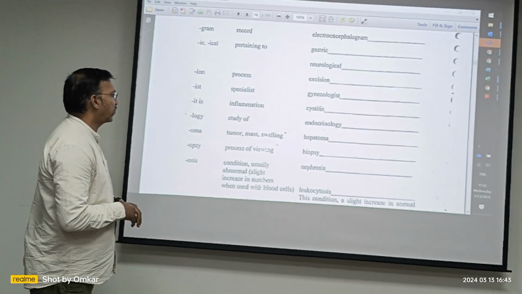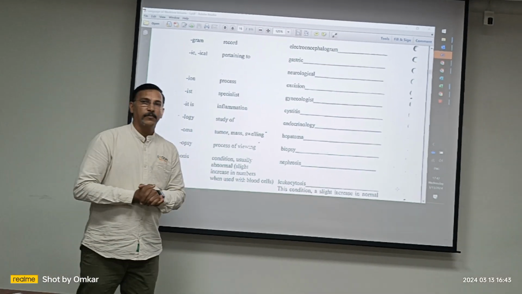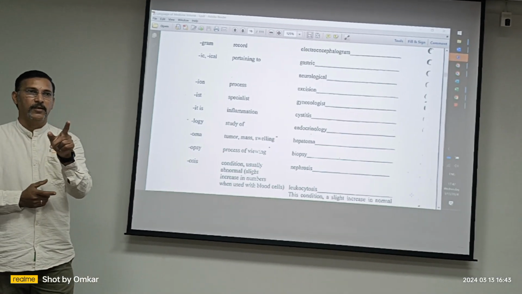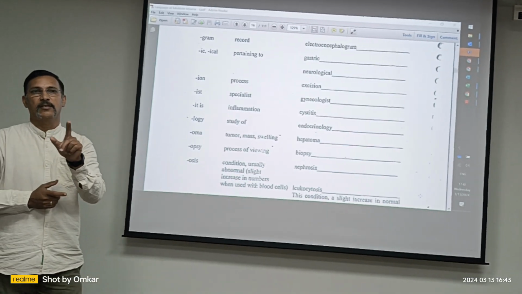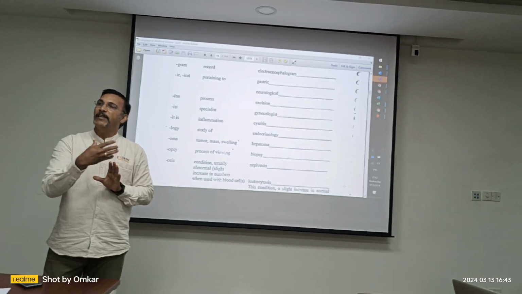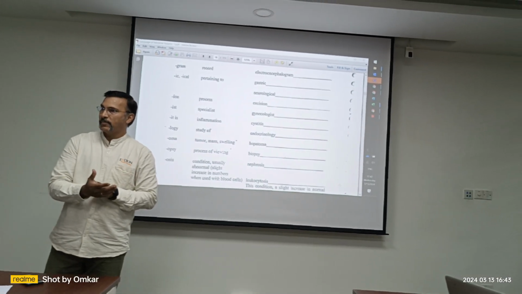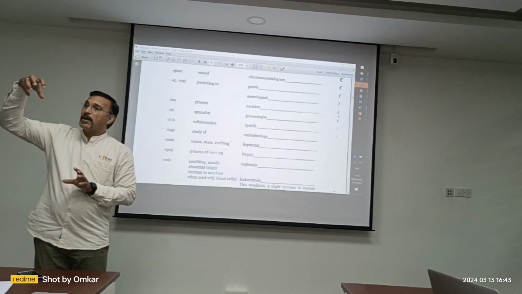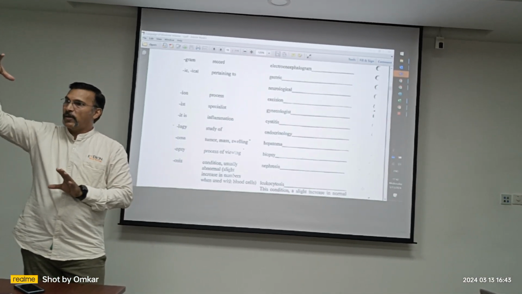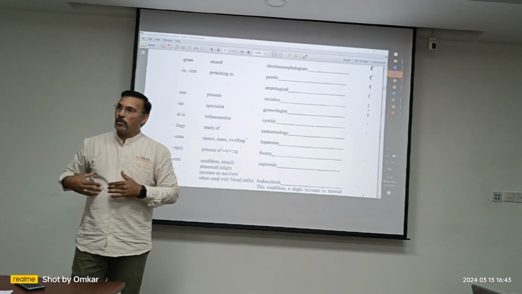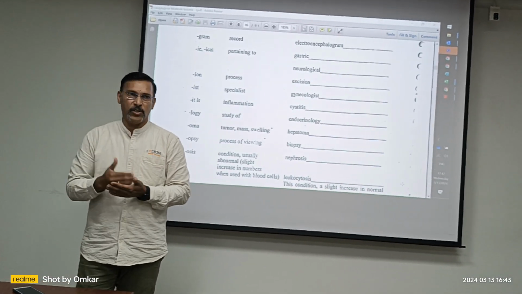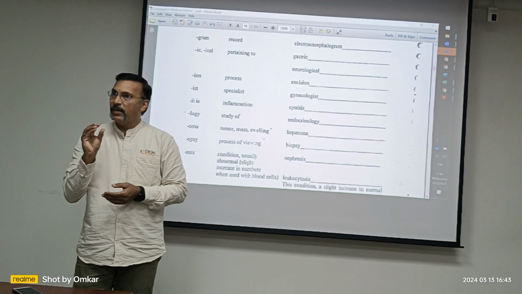Tumor or a mass or a swelling, hepatoma. What is hepato? Hepat is liver. So tumor of liver, hepatoma. Whereas a mass of blood is known as hematoma. Hemato is blood, here hepatoma is liver. Oma is still a benign condition.